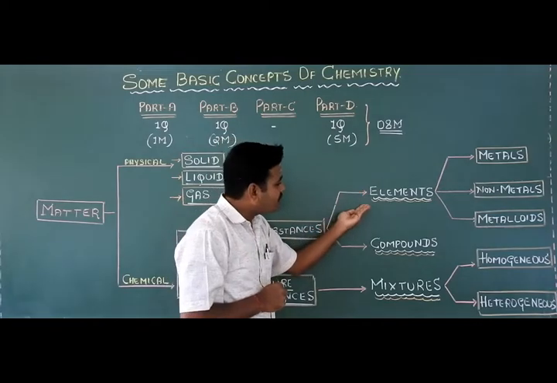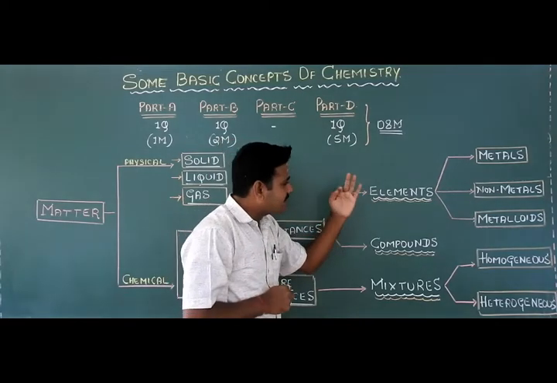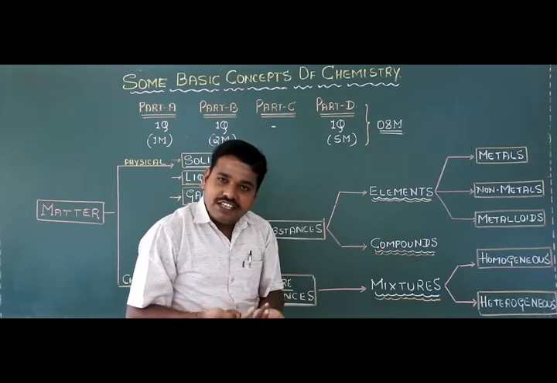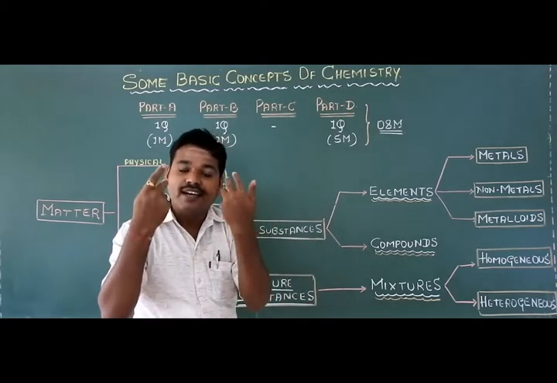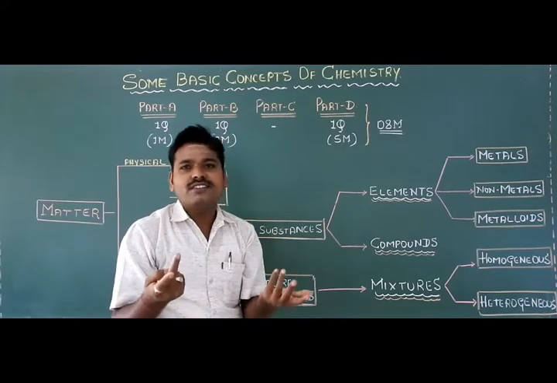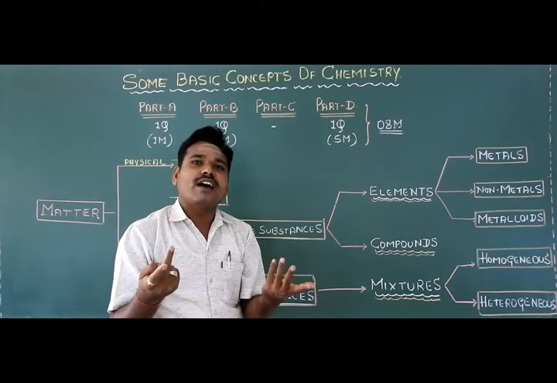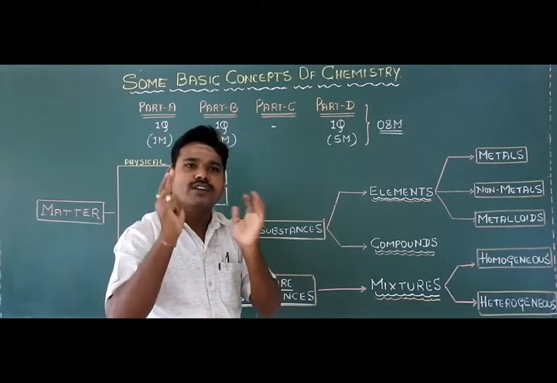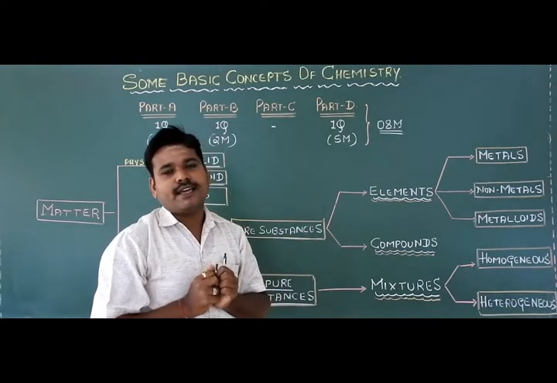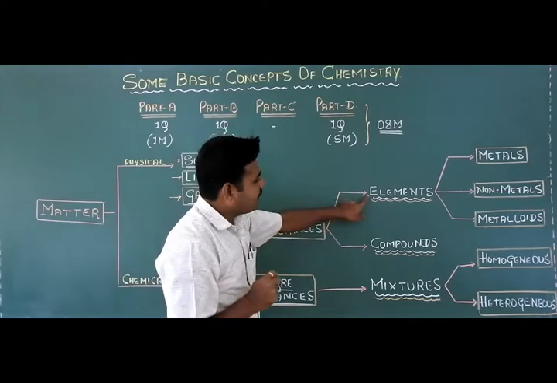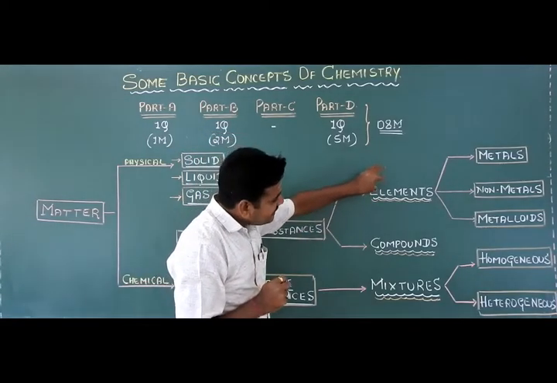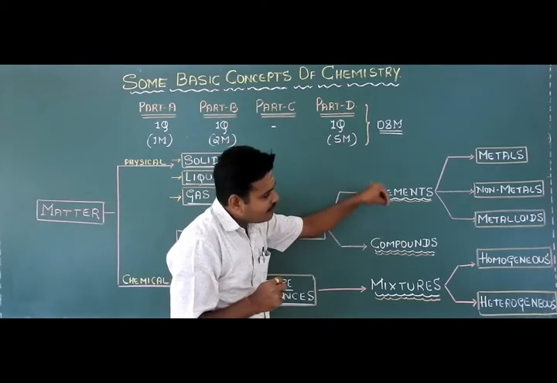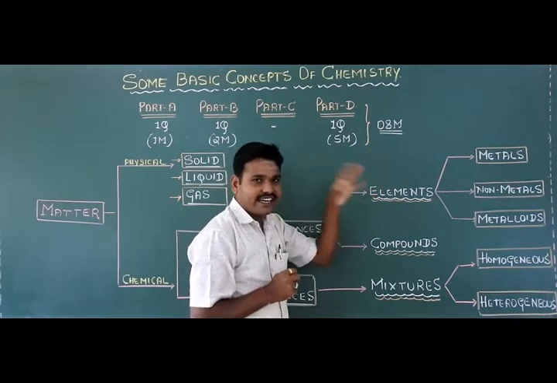And you know the definition of elements. How many elements are discovered till today is known. How many of them are artificial and how many of them are naturally occurring. All these informations are discussed in the bridge course part, students. You just recall those informations, students. Okay, so here the element. Again these elements are further subdivided into three different categories.